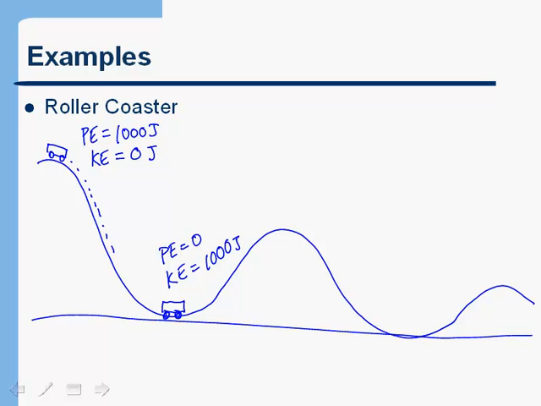Now, if we look at some other point along the track, let's say that when the cart is right here, I tell you that it has 250 joules of potential energy. How much kinetic energy would it have at that point? Well, hopefully you got that right. The correct answer would be 750 joules. And again, notice that the total amount of energy is always 1,000 joules. So again, the total amount of energy doesn't change. Energy is just converted from one type to another.